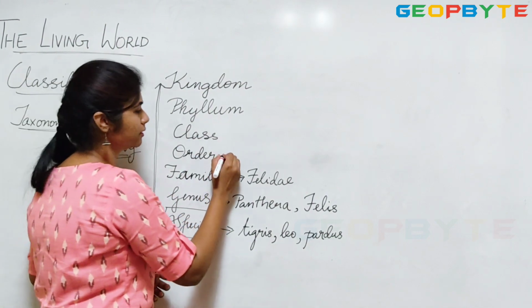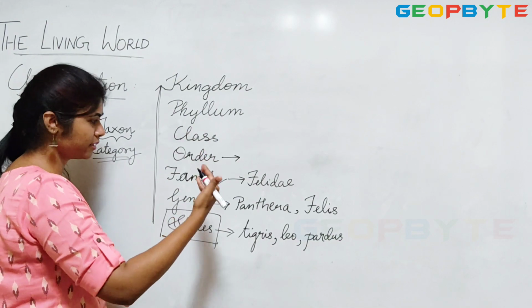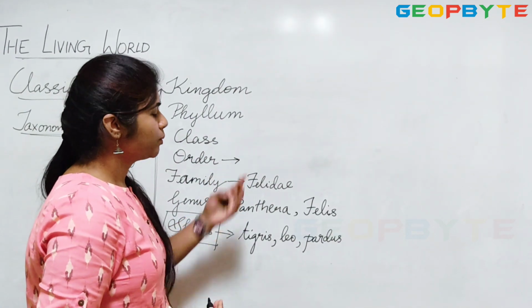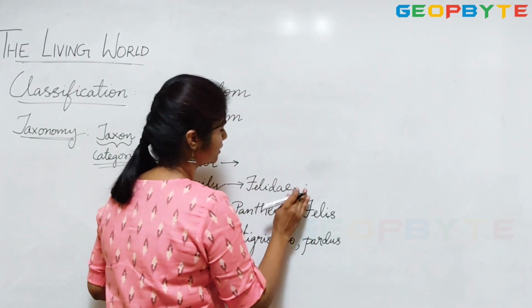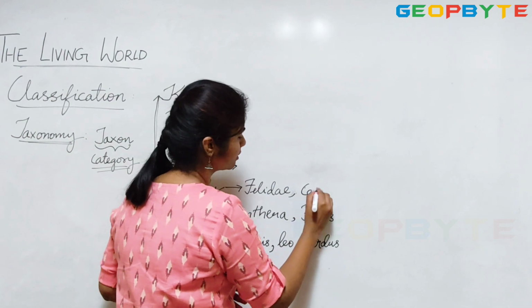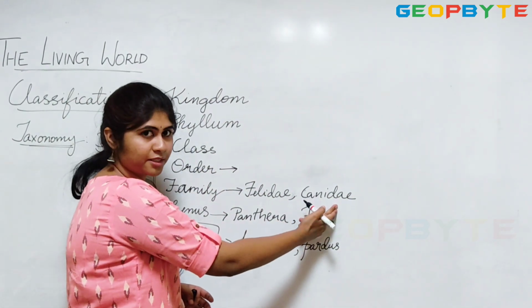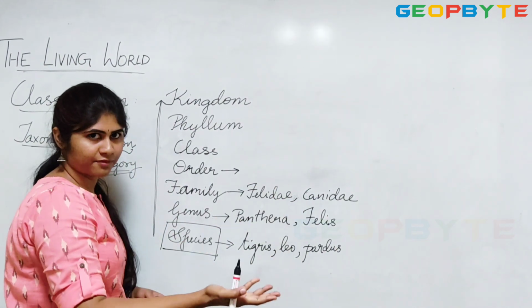The next order is the higher taxon or category from the family. So here you will have Felidae, and Canidae also can be. Canidae is one family which is the dog's family, and Felidae is the cat's family.